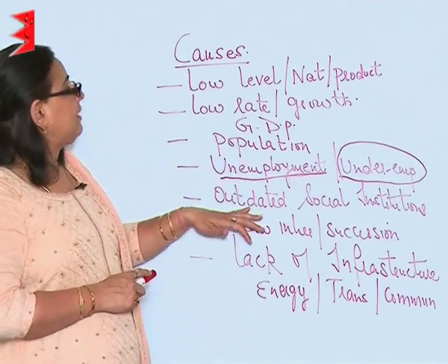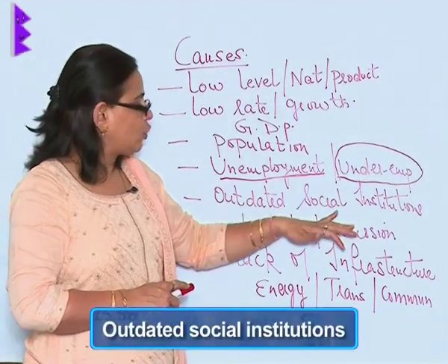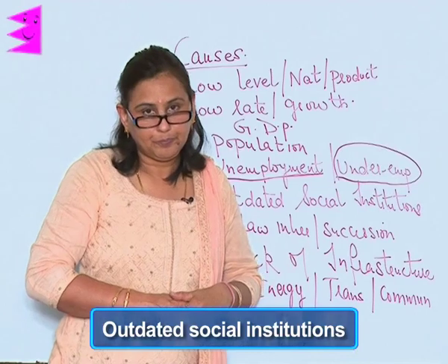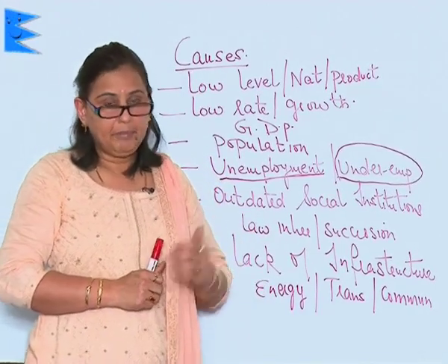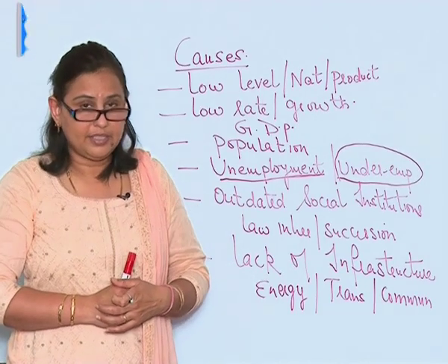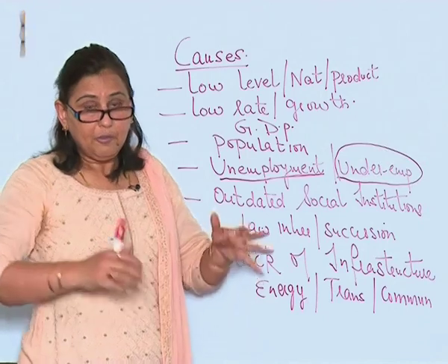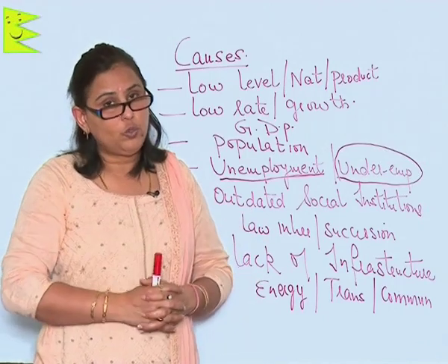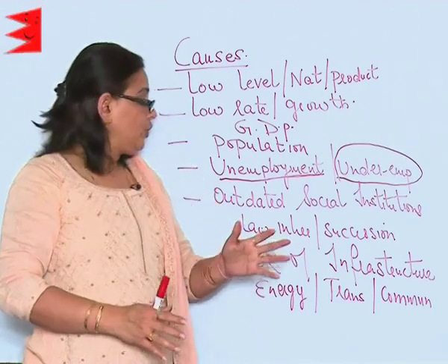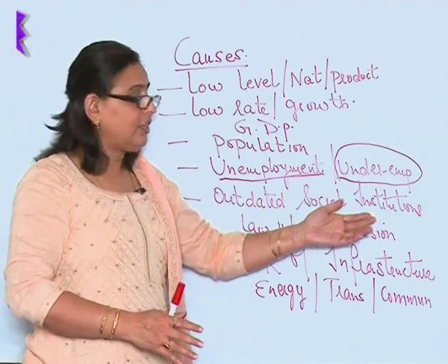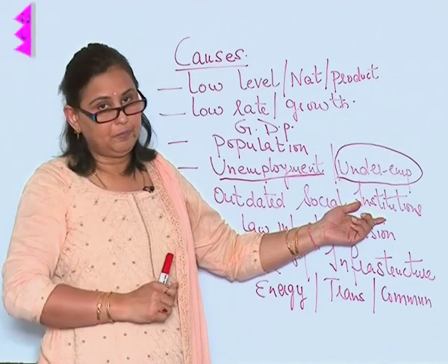The next factor responsible for poverty is outdated social institutions. In a country like India, there are joint family system, caste system, laws of succession, inheritance, which have given rise to poverty. We have to fight out these outdated social institutions in order to eradicate poverty.